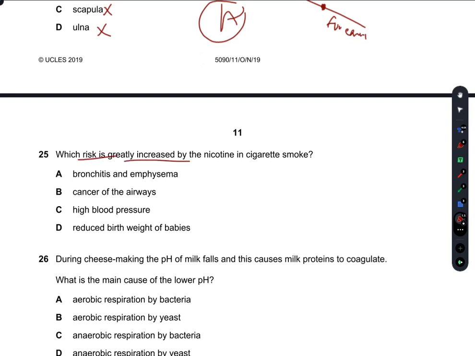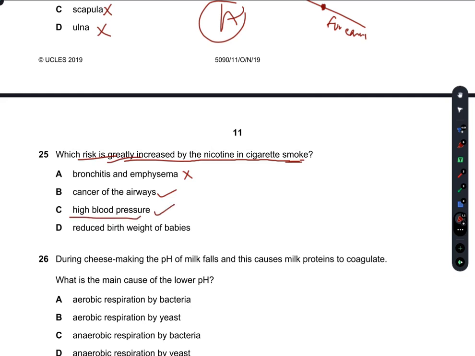Which risk is greatly increased by nicotine in cigarette smoke? So bronchitis and emphysema, no. Cancer of the airways, yes, this is increased, but not greatly increased in comparison with high blood pressure.